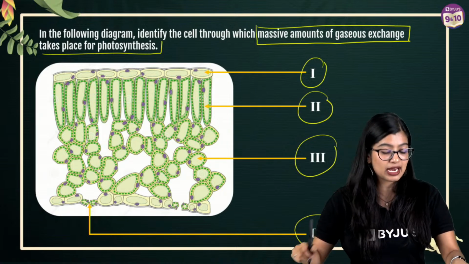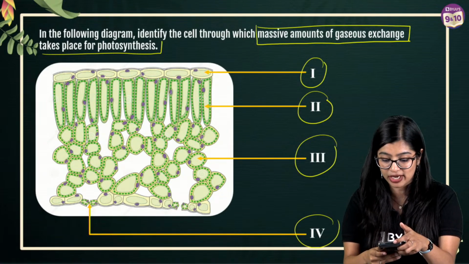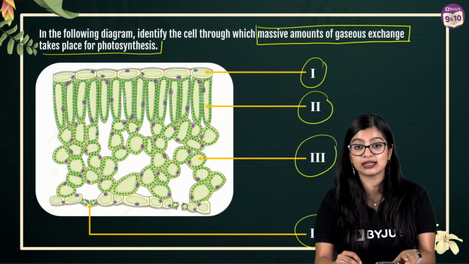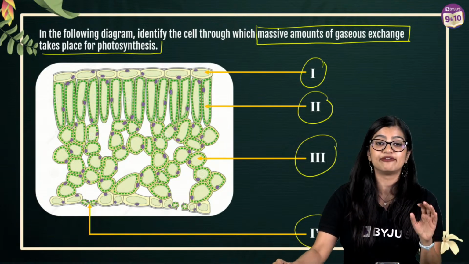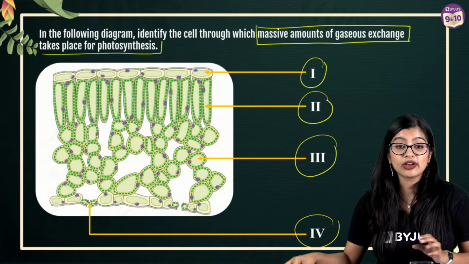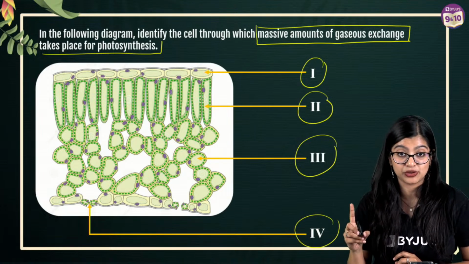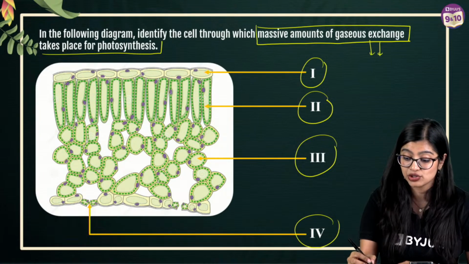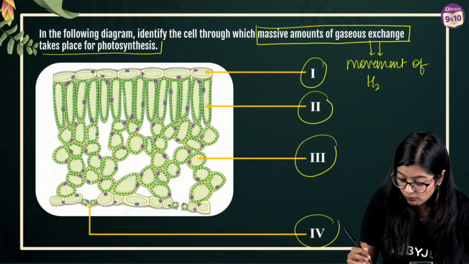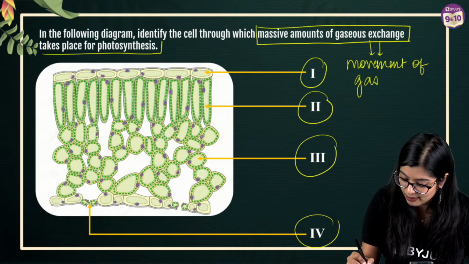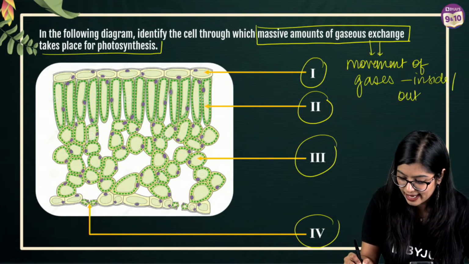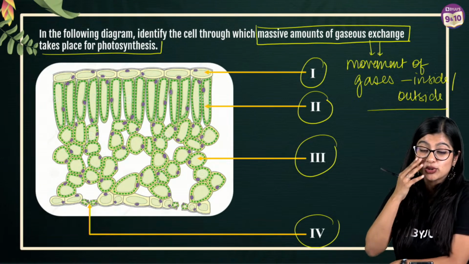The poll question is live on your screens, everybody. I will be checking from my phone as well so that I know that all of you are giving me the answers. But this is a very, very easy question. We are talking about gaseous exchange. What do we mean by gaseous exchange? Movement, so we're talking about simultaneous movement of gases inside and outside. I can see 49 votes, a few more votes to go.